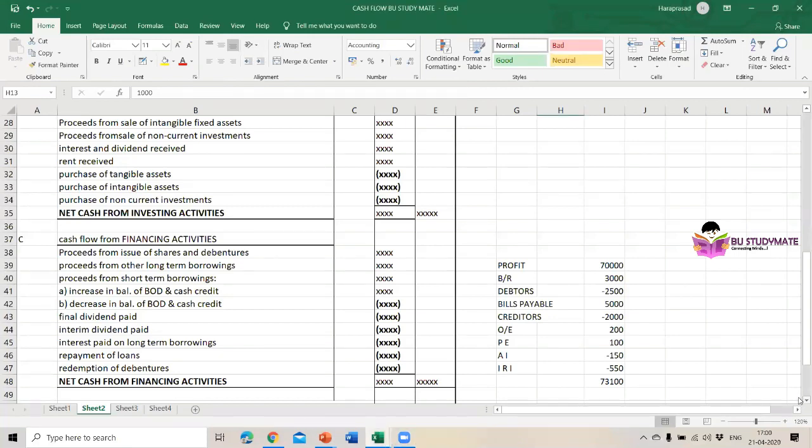I hope you have written till net cash from investing activities.